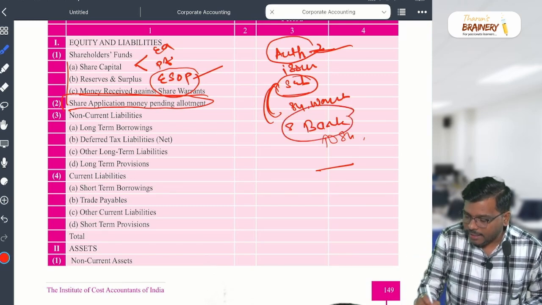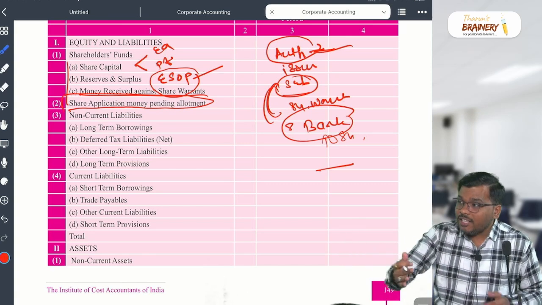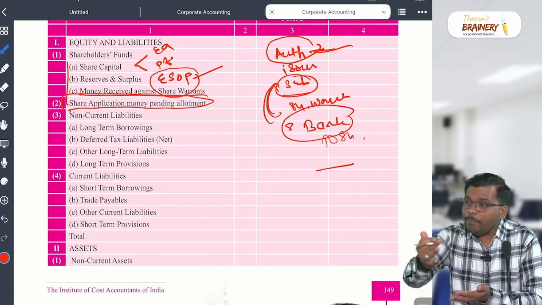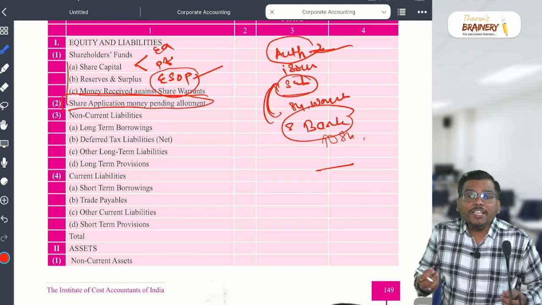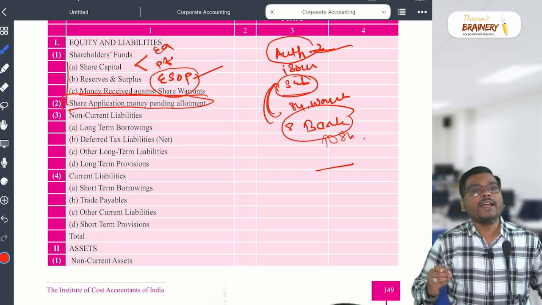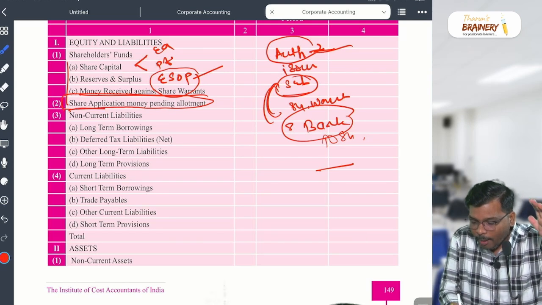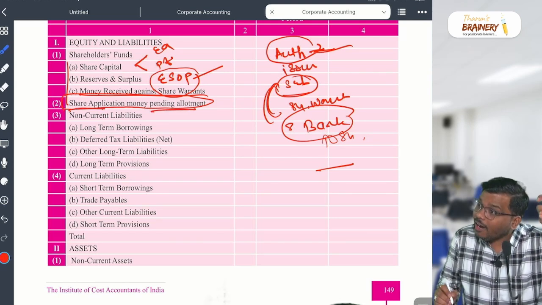But till the allotment of the shares, the company cannot utilize that money. So the amount received by the company is kept in a separate account called share application money pending allotment.